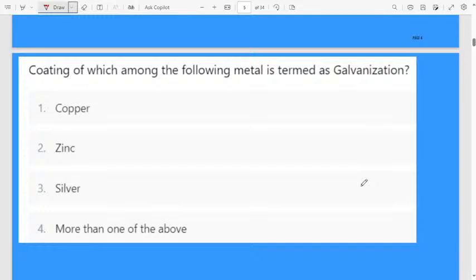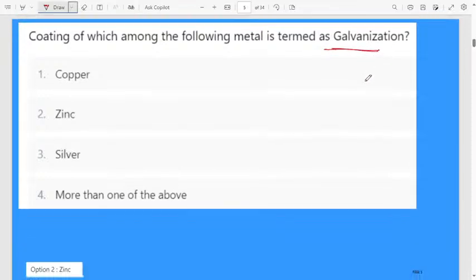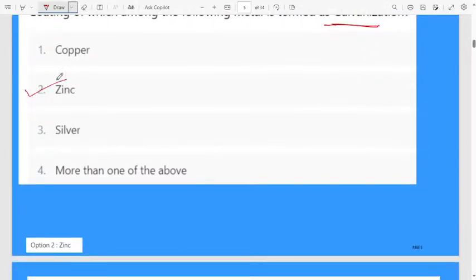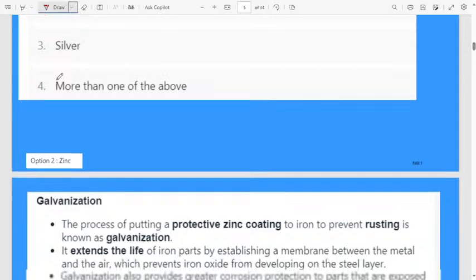This I already explained in the last class, what is meant by galvanization. Coating of which among the following metals is termed as galvanization? Which metal is used for coating a particular material in galvanization? First option is copper, second one is zinc, third option is silver, fourth one more than one of the above. Which metal will we use here? Zinc. The correct answer for this question is zinc.